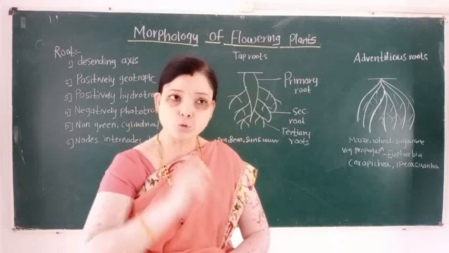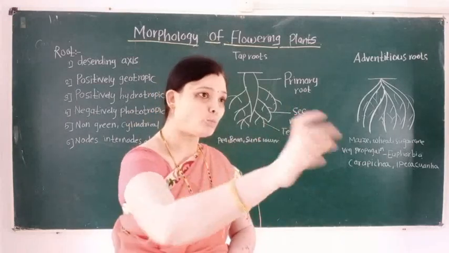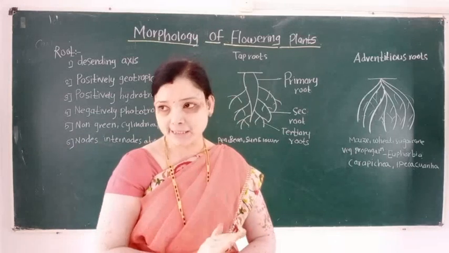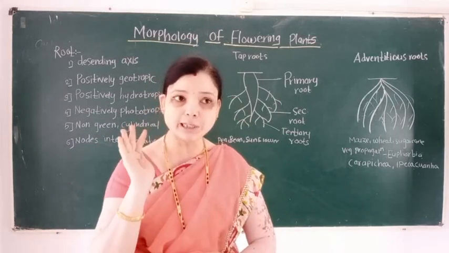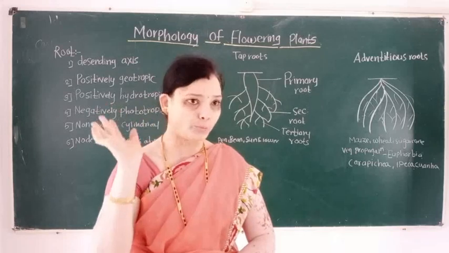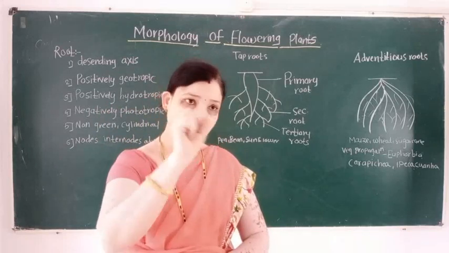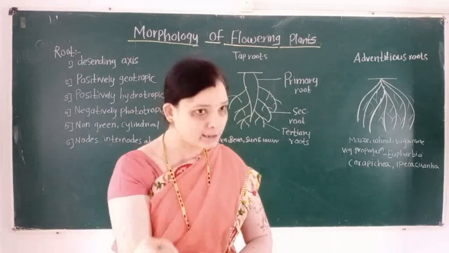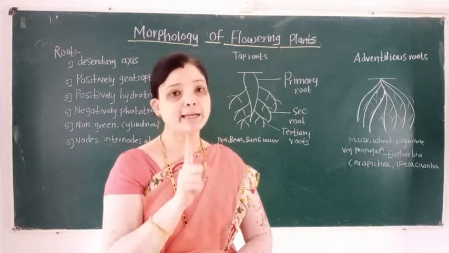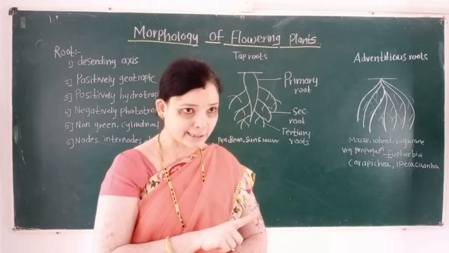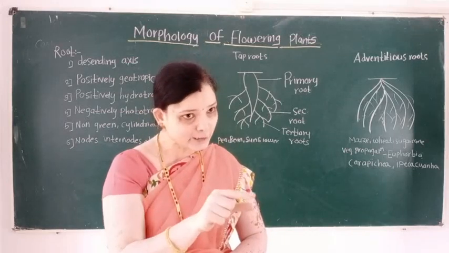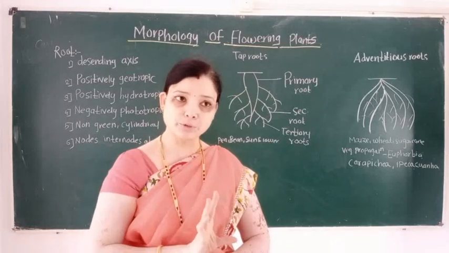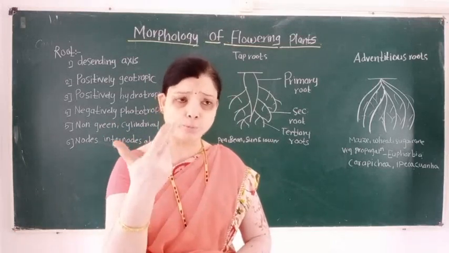Then the roots grow away from the sunlight, so they are called negatively phototropic. Photo means light. Negatively means away from the source of light.